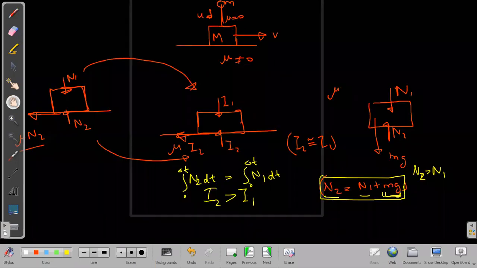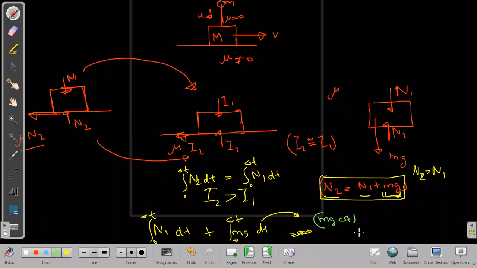If they have a difference of mg, then what do I get? I can write it as the integral of n1 dt from 0 to delta t, plus the integral of mg dt from 0 to delta t. What is the second term? The second term is just mg into delta t, but delta t is a very small duration, so this term is again negligible. So therefore I can equate the impulses. I can say these impulses are approximately equal, not exactly equal.